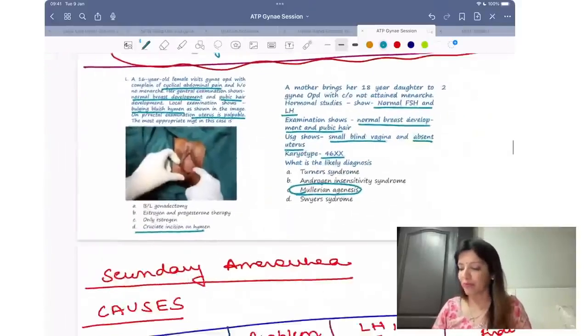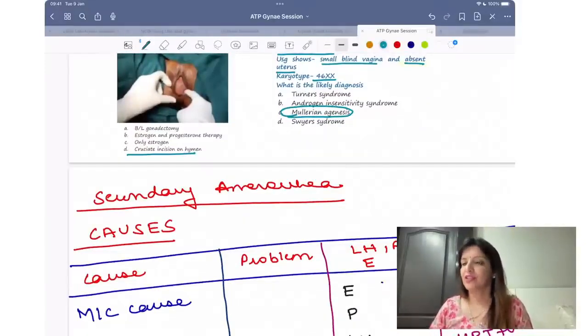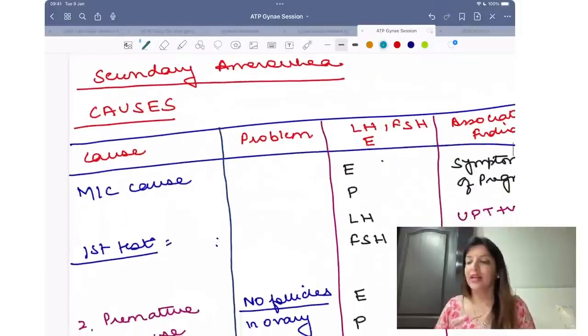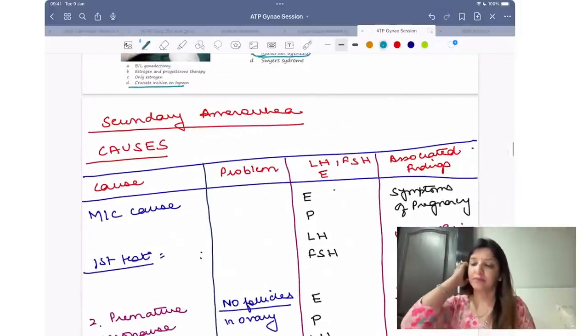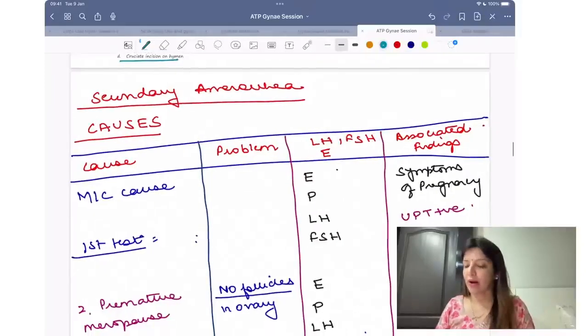I hope now you people have become slightly confident in primary amenorrhea. सारे क्वेश्चंस रिलेटेड टू प्राइमरी एमेनोरिया आंसर हो जाएंगे? जल्दी से राइट यस और नो. अब इससे जल्दी और इससे बेटर आई कुडंट हैव टोल्ड यू. Then I'm going to go to secondary amenorrhea. Chalo, let's talk about secondary amenorrhea.